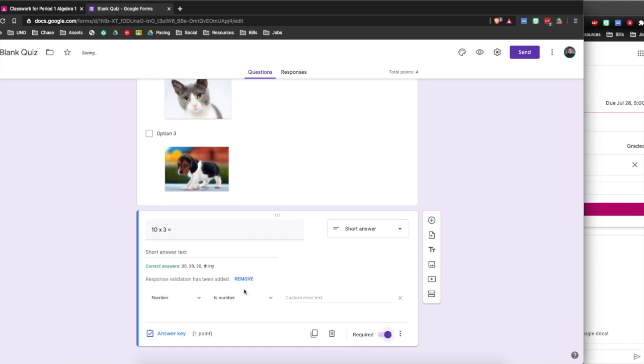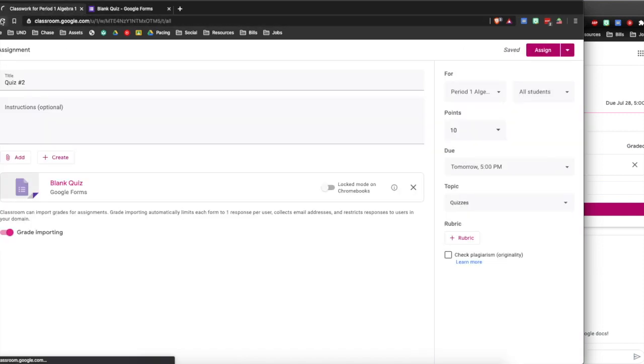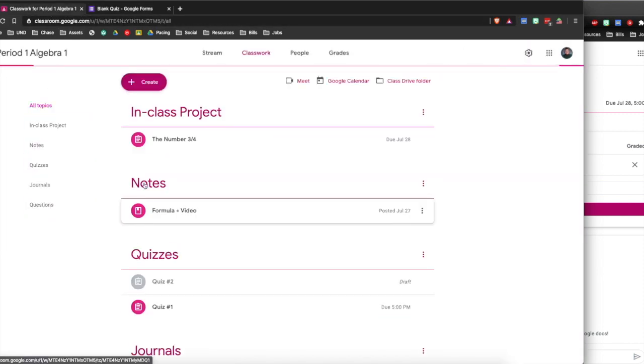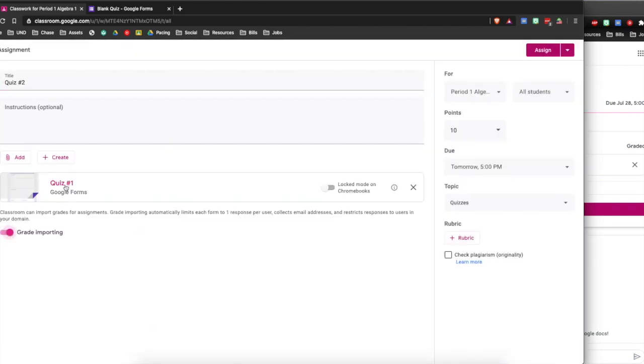So once it's ready, there it is. I think we're good to go. And it's been saved. Look, it already saves automatically. If I were to refresh the page, I think the quiz is also going to be changed. Look at this. Edit assignment. Now it doesn't say blank. It says quiz number 1. So it looks like we're ready to go.